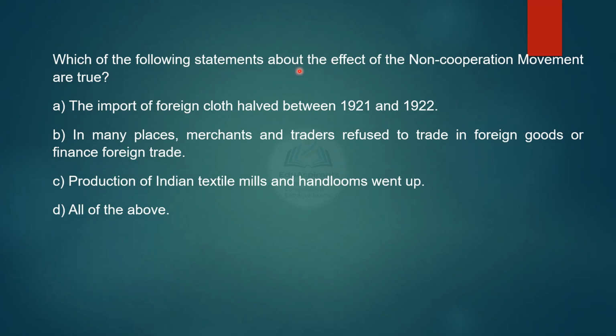Which of the following statements about the effect of the non-cooperation movement are true? The import of foreign cloth halved between 1921 and 22. In many places, merchants and traders refused to trade in foreign goods or finance foreign trade. Production of Indian textile mills and handlooms went up, or is all of the above? Let's see the answer. It is answer D, option all the above.